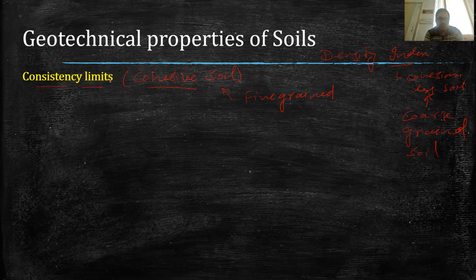So this consistency limit we will be using if our soil is cohesive. In that case, we find out the consistency limit. So now we will discuss more about it.